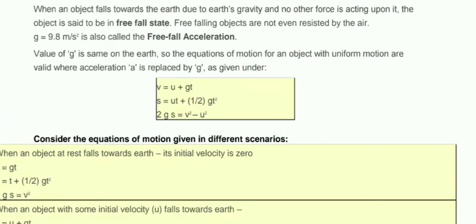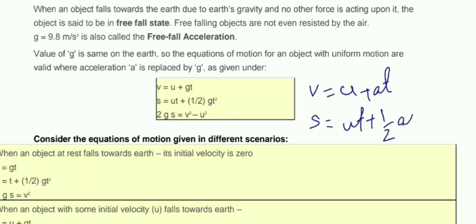In the equations of motion we had 3 equations, that was: v equals u plus at, then s equals ut plus half at square, and v square minus u square equals 2as.